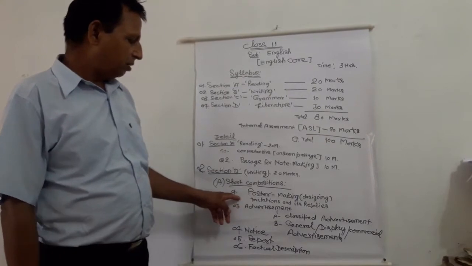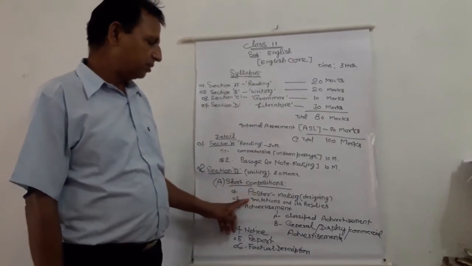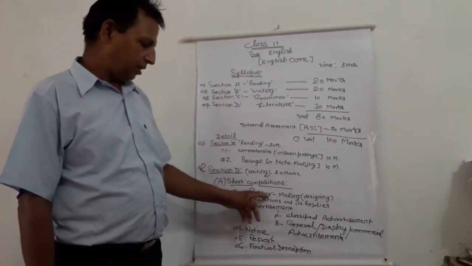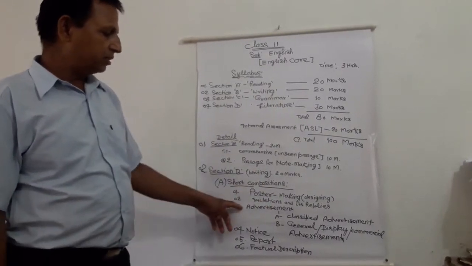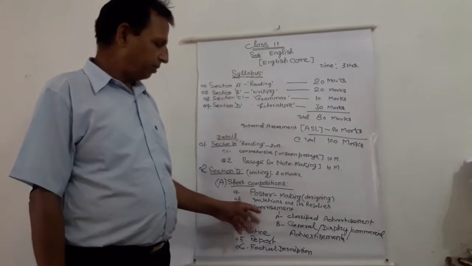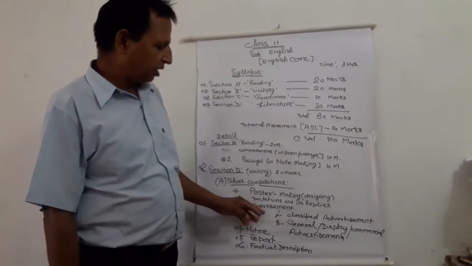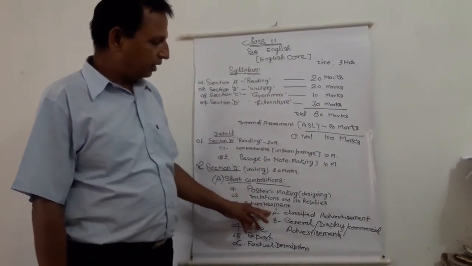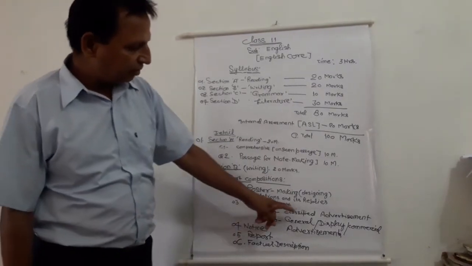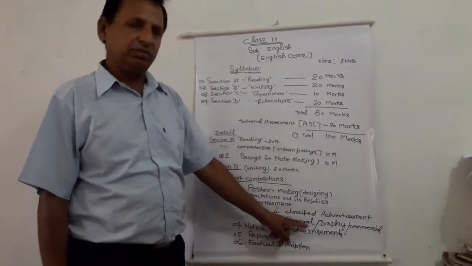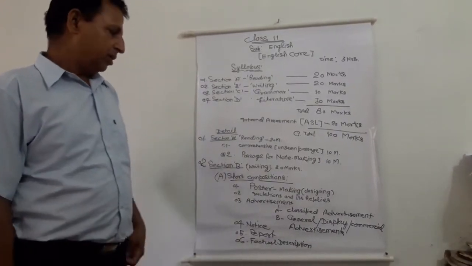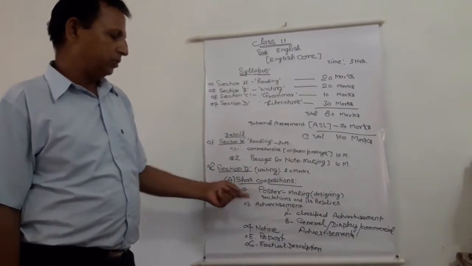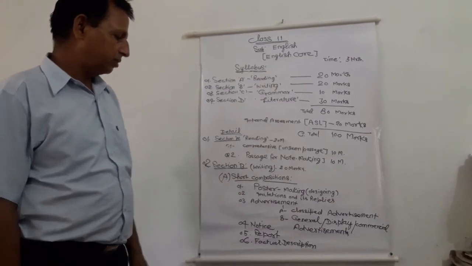Number 2, invitations and replies. Number 3, advertisements. Advertisements are of 2 kinds: classified advertisements and general advertisements. General ones are display, commercial, or business advertisements. The question may be framed on this topic also.